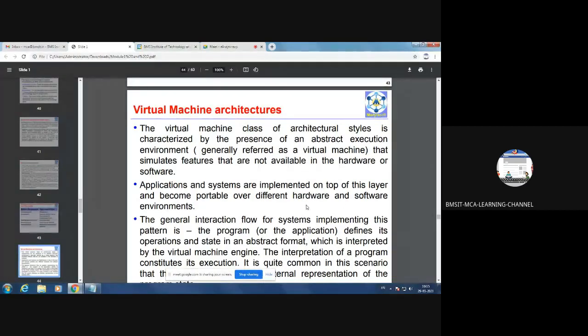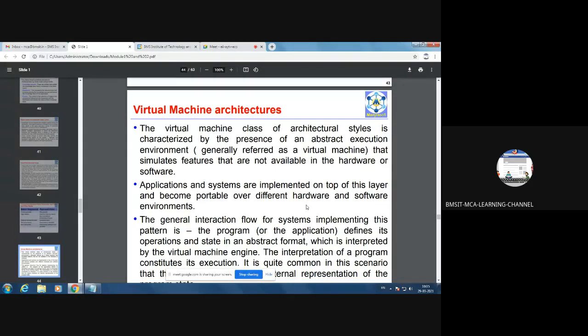So actually, what happens when you install a virtual machine? What are the resources that are shared? What are the virtual resources it will create? For each of the operating systems, what it will create virtually: the RAM, secondary storage, and everything, all the resources required to execute the jobs. All those resources will be created virtually for each of the operating systems that you have installed on VMware.